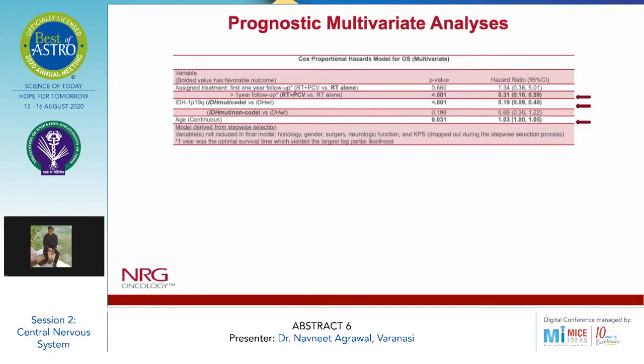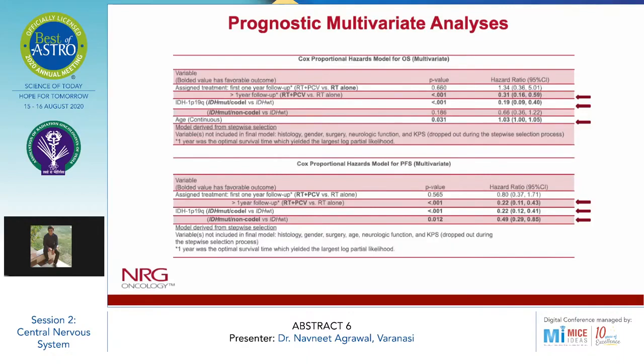Coming to the prognostic multivariate analysis, this is the Cox proportional hazards model for overall survival, the multivariate analysis. As we can see, there is a statistically significant difference in more than 1 year follow-up in the RT plus PCV versus RT alone arm, whereas there is no statistically significant difference up to 1 year follow-up.